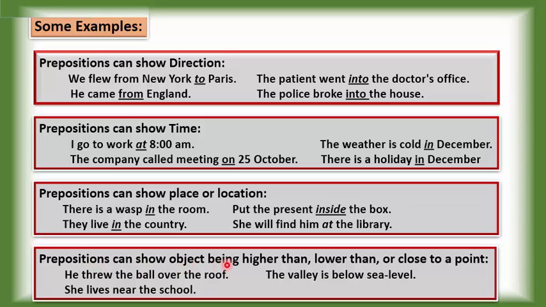Prepositions can show an object being higher than, lower than or close to a point. For example, he threw the ball over the roof. She lives near the school. The valley is below the sea level.